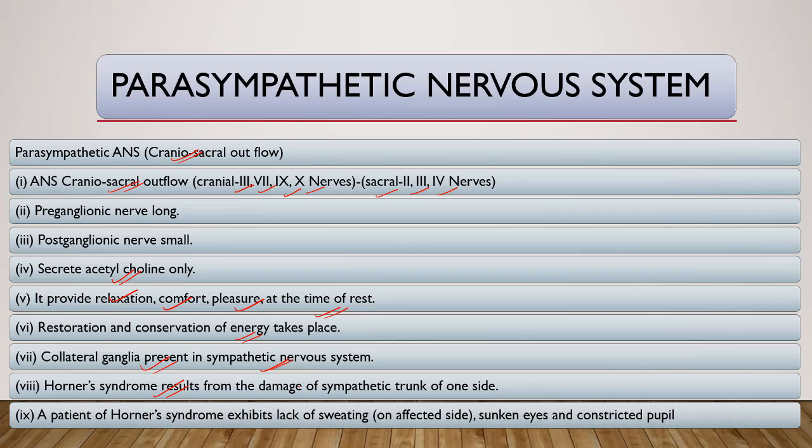Horner syndrome results from the damage of the sympathetic trunk of one side. If one side of the sympathetic trunk is damaged, then it causes Horner syndrome. A patient suffering from Horner syndrome exhibits lack of sweating on the affected side, sunken eyes, and constricted pupil. Okay.